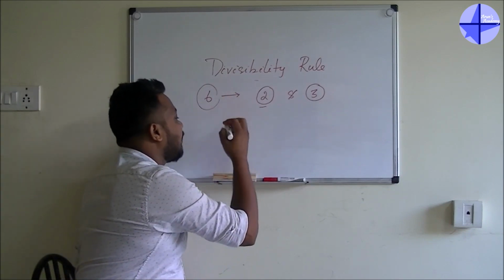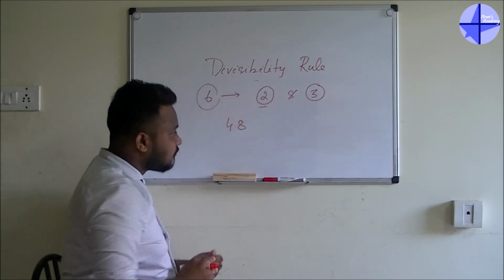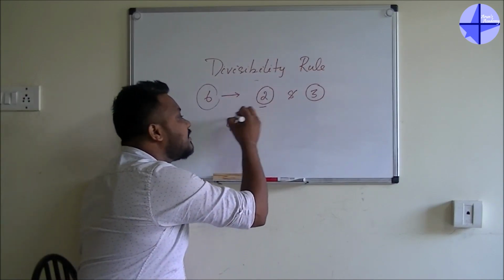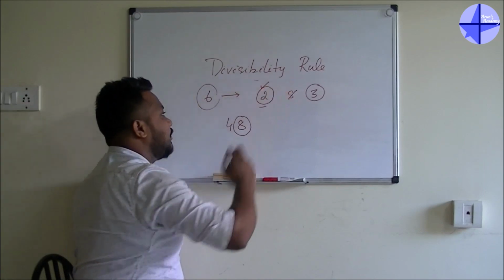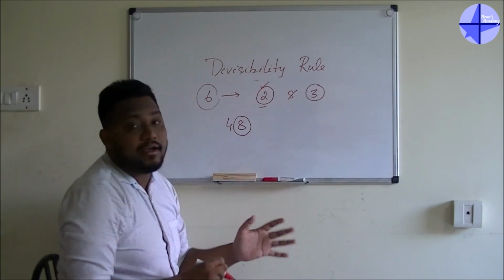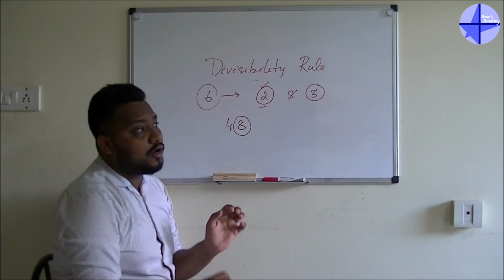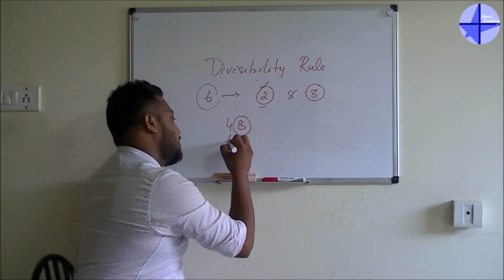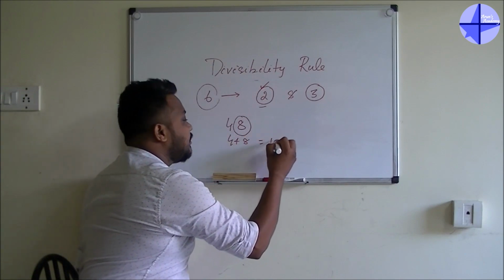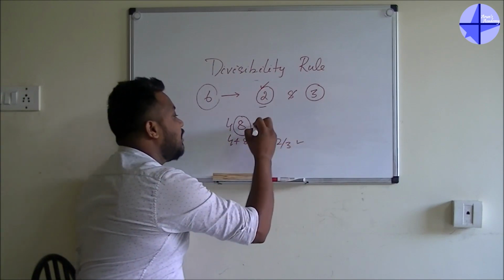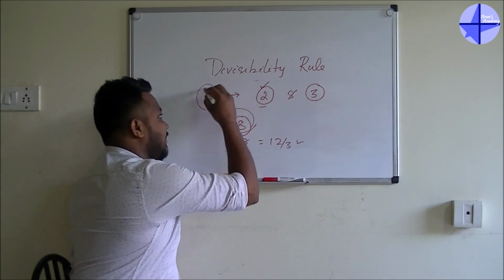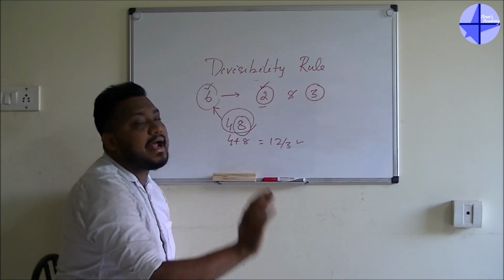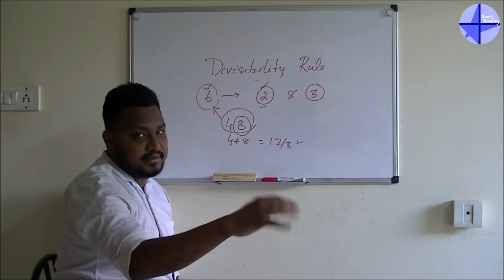I will take one simple number: 48. Now I will check, is it divisible by 2 or not? Yes, because it ends with 8. So it is divisible by 2. Now for 3, I already told you, the summation of all the digits should be equal to 3 or divisible by 3. The summation is 4 plus 8, that is 12. 12 divided by 3 is possible. So 48 is divisible by 6. Done. For 7 and 11 I will tell you later in this video.